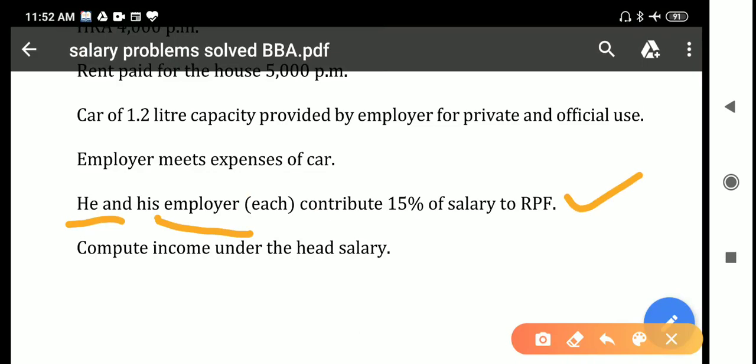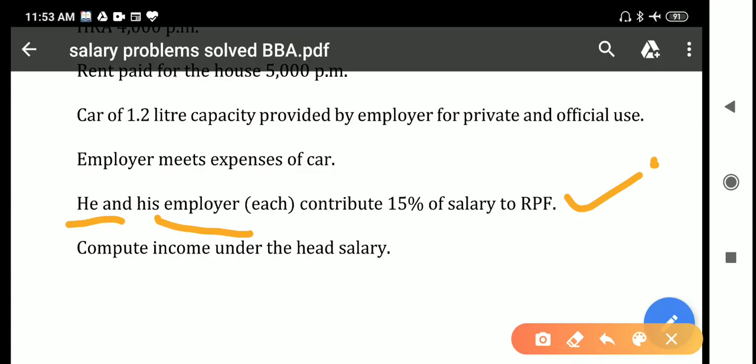To the extent of 12% of salary it is exempted, and the balance 3% is taxable. Okay, I repeat, he and his employer contribute 15% of salary to RPF. The contribution is taxable in excess of 12% of salary, which means up to 12% of salary it is exempted. Excess of 12% of salary, that is in this question 3%, as 15% is given. Excess of 12% means it will be 3%. So 3% will be taxable.